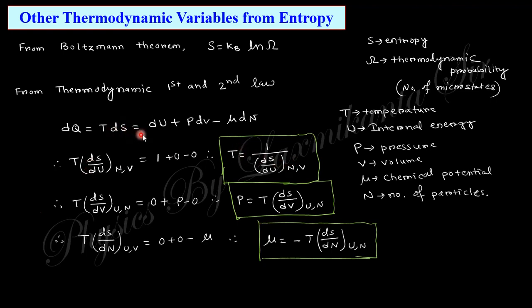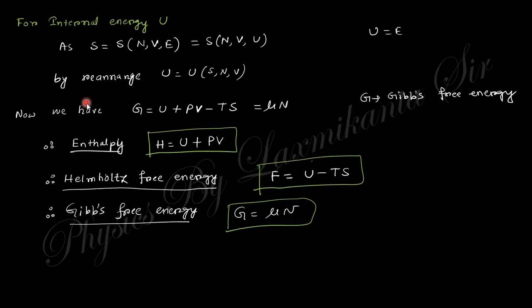If you take this derivative with respect to V, where U and N are constant, you will get the expression for pressure, and you can see there is the T which was obtained before. Similarly, if you take the derivative with respect to N, with U, V and N as the three variables, from that you will obtain mu. So you obtain T, P and mu. Using these you can also obtain the internal energy. Internal energy is obtained by rearranging this function, because S, the entropy, is a function of N, V and E. So just by rearranging them you will obtain the internal energy.